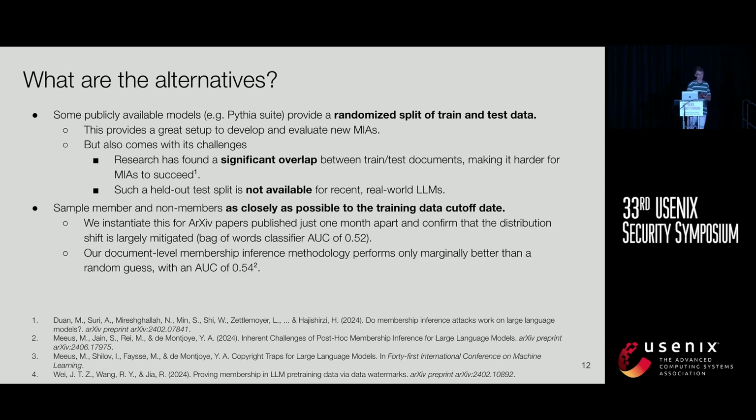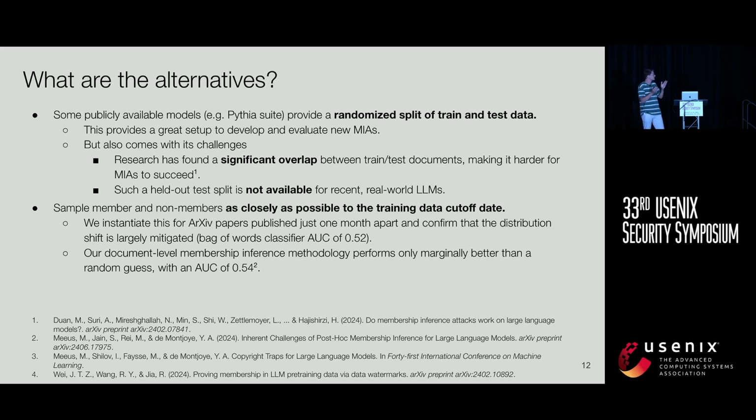An alternative approach is to sample members and non-members as closely as possible to a certain cutoff date. This is what we've done in a follow-up work that I'll link in a bit. We instantiate this for arXiv papers specifically, where we consider members and non-members just one month apart.